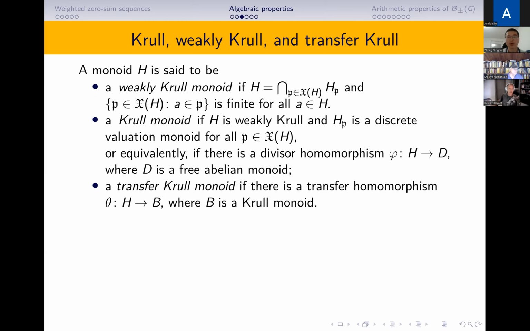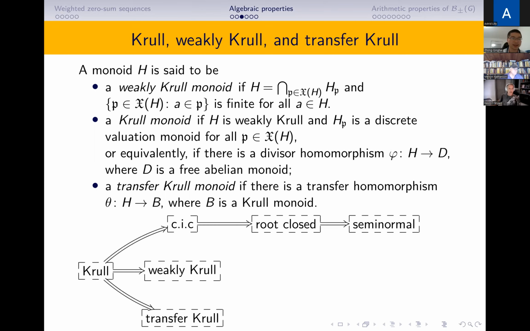The transfer homomorphism means we can lift factorizations of B to H. If we have such a transfer homomorphism, we can study the factorizations of H by just studying the factorizations of B.